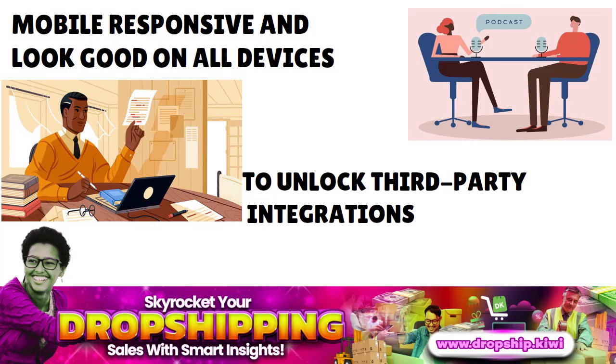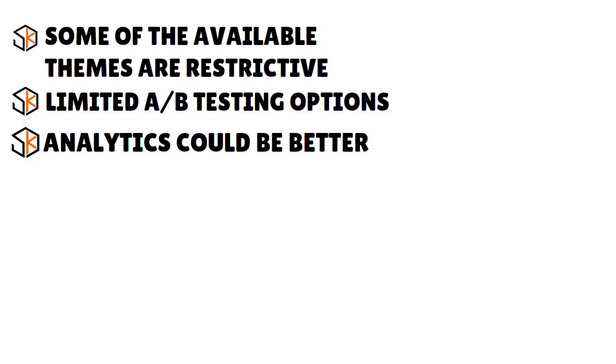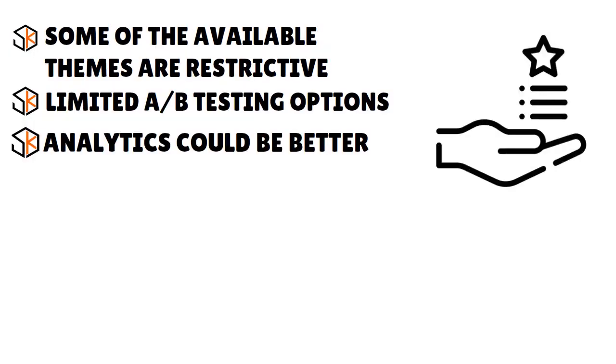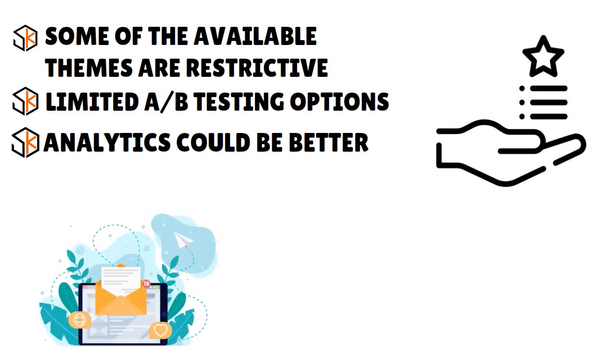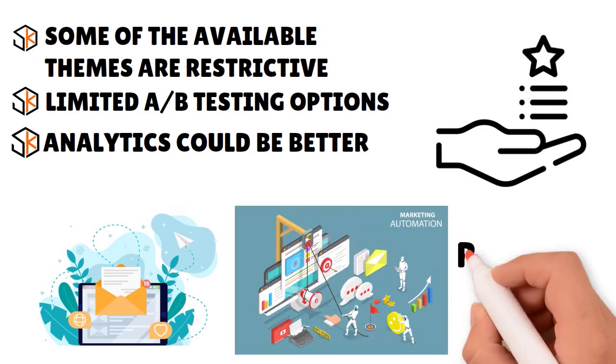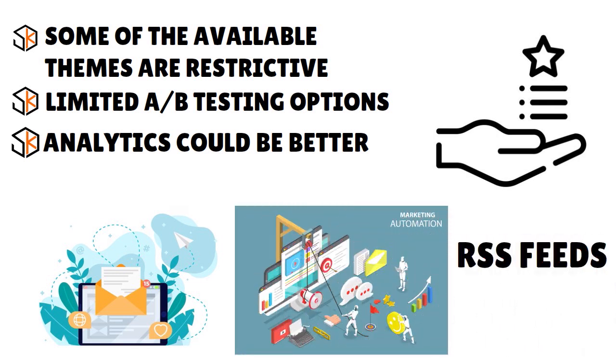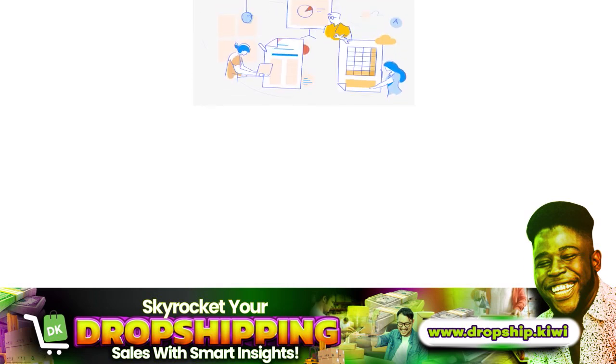When we talk about ConvertKit, we are talking about features such as landing pages and forms. You have a drag and drop builder. You have templates. You have email broadcasts and sequences. You have segmentation. You have marketing automation. You have RSS feeds. You can create a profile and create a network. You have commerce features: you can sell digital products and subscriptions. You have a sponsor network, and you have integrations.